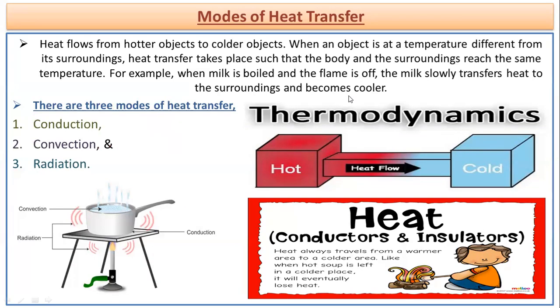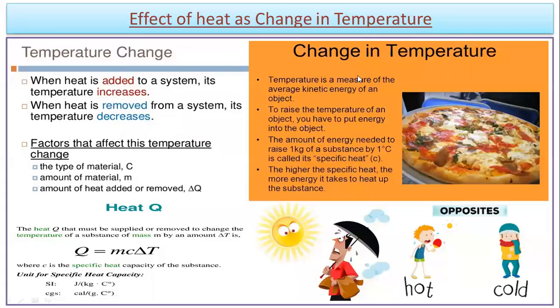Now, why am I discussing this? Because until and unless we understand how heat is transferred, we will not be able to understand the basic change or basic difference which is caused either by adding heat or by absorbing heat. Now, the first thing which we are going to understand over here is the change in temperature.